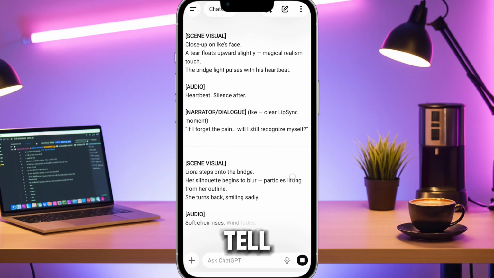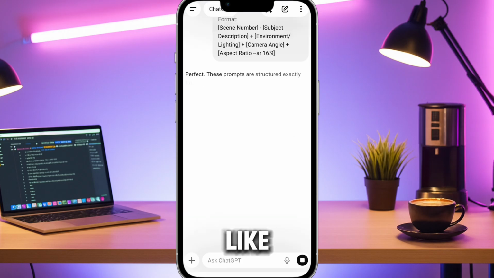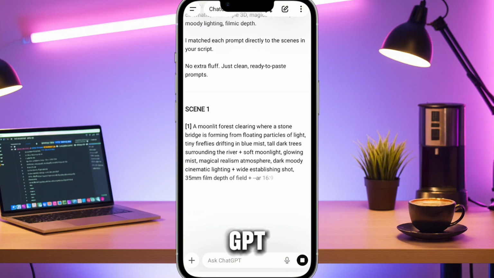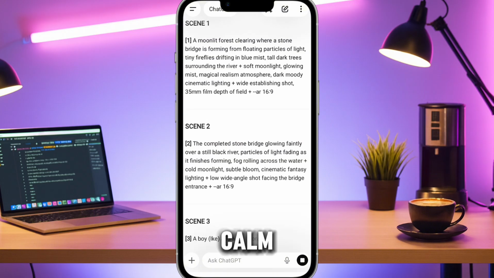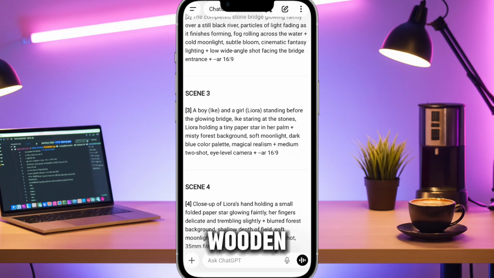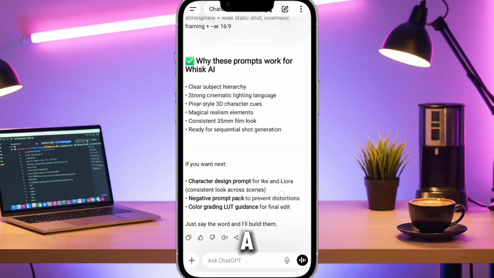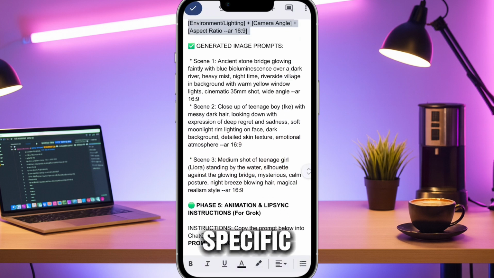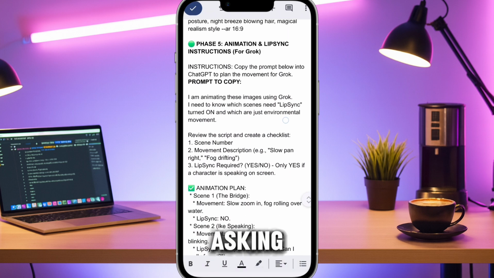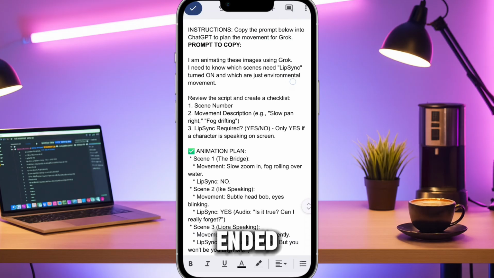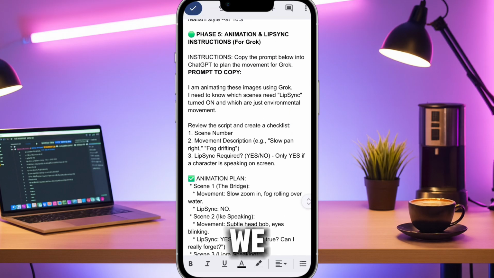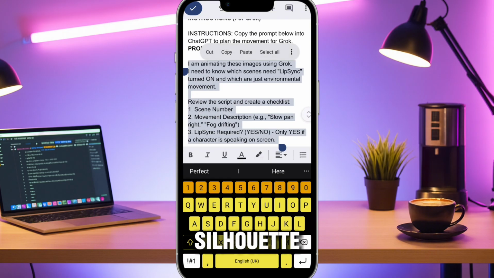Next, we need to tell the AI what this world looks like. Copy the image prompt section from the doc, paste it into ChatGPT. We define our atmosphere: calm, emotional, old wooden houses, soft warm lights, a stone bridge glowing. Notice something important. We aren't asking for specific camera angles yet. We are asking for scenes. We want open-ended prompts that let the image generator be creative within our boundaries. We need a prompt for the town, the bridge, Ike's close-up, and Leora's silhouette.